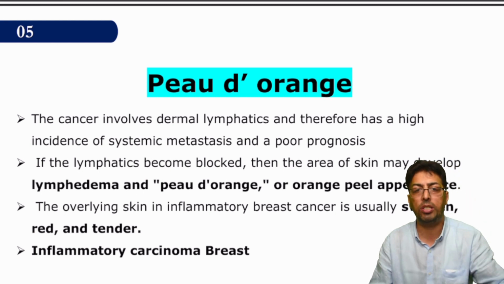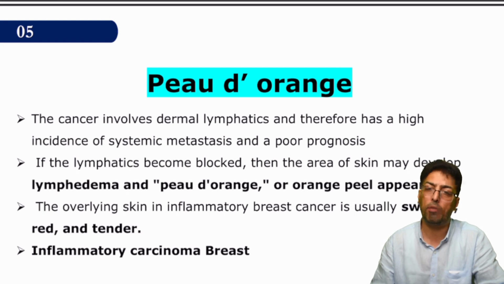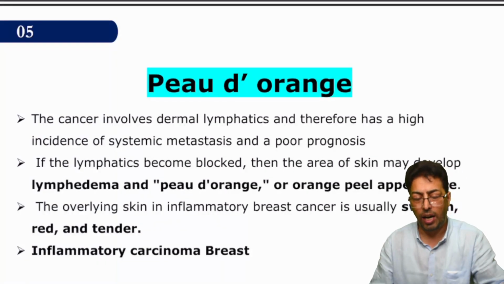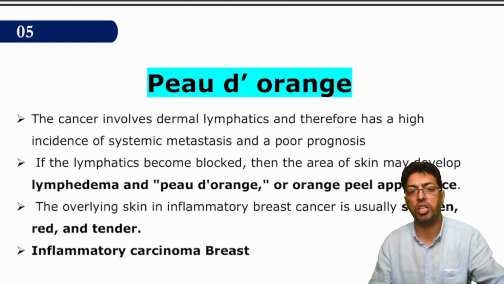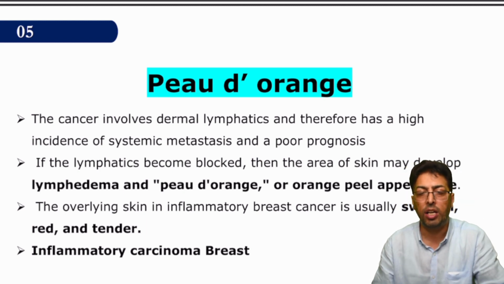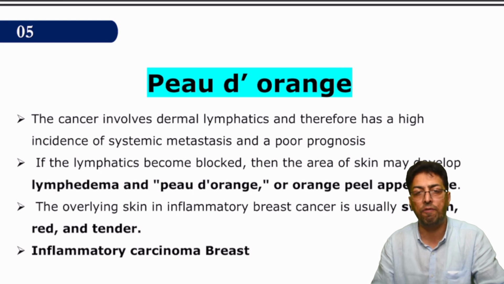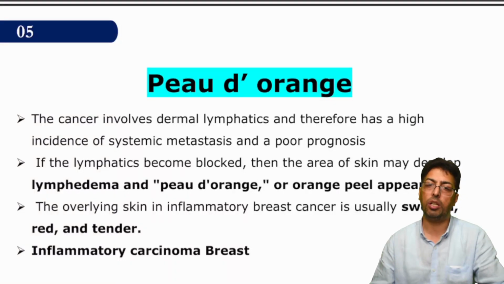Peau d'orange is basically the involvement of the lymphatics of the breast. Once there is tumor infiltration into the lymphatics of the breast, it gives the breast a corrugated, roughened appearance. That typical appearance is given the name peau d'orange appearance.